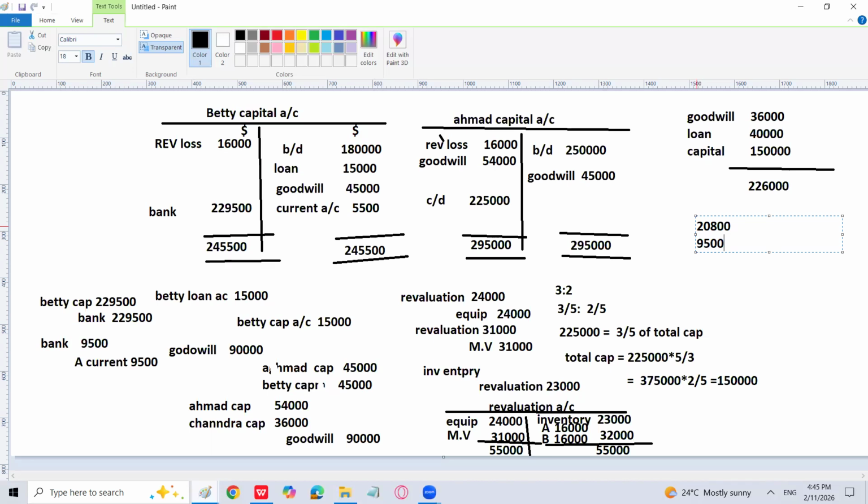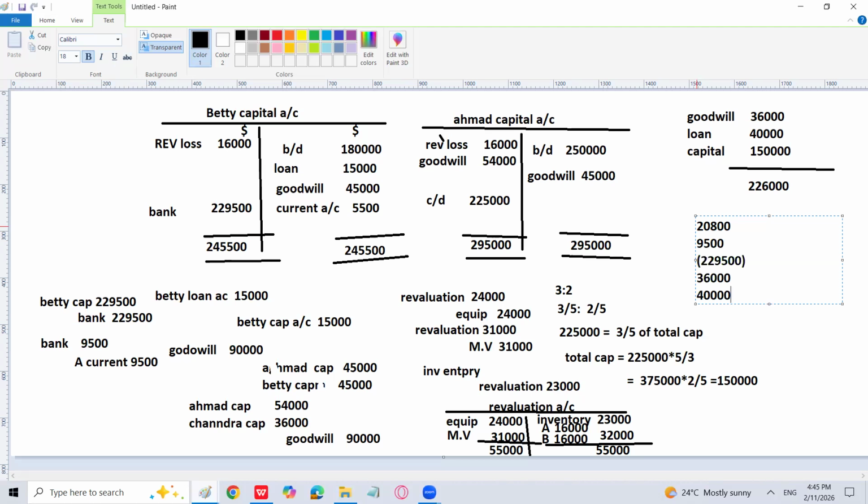Then we have paid Betty 229,500, which is subtracted from the bank account. Then Chandra has brought 36,000 in the bank as a share of goodwill and loan of 40,000. Just calculate it. You will get the closing balance of the bank account.